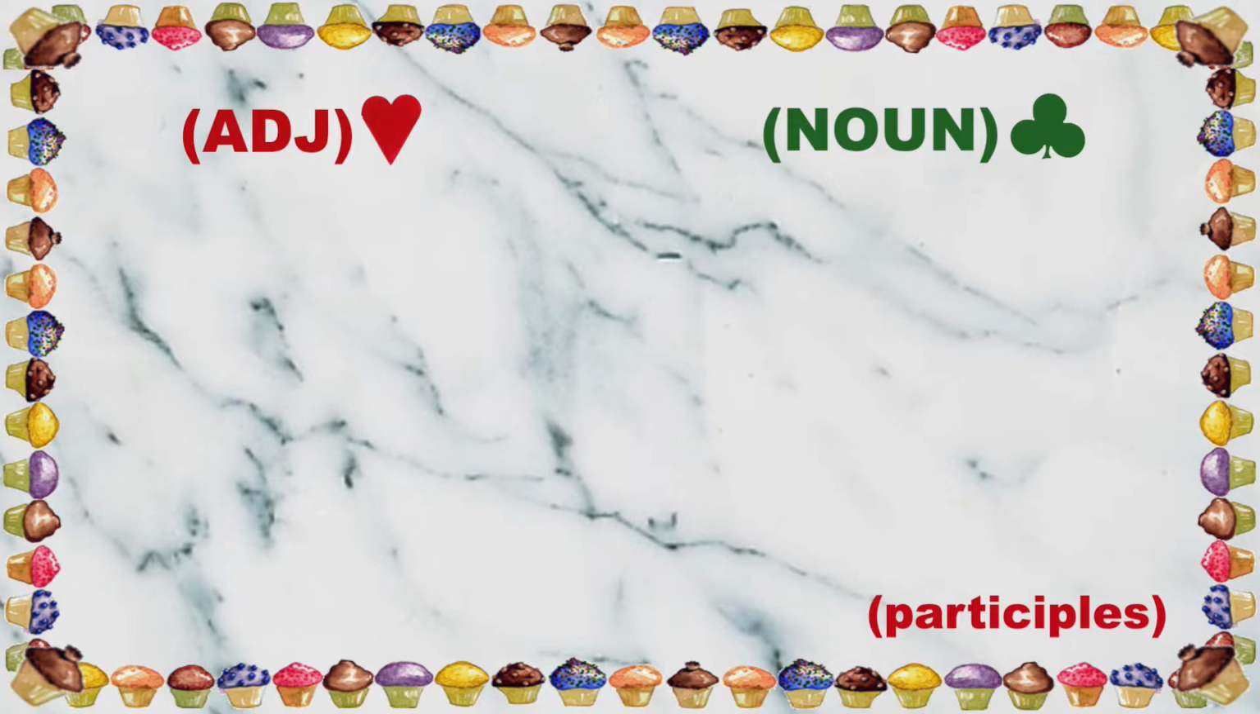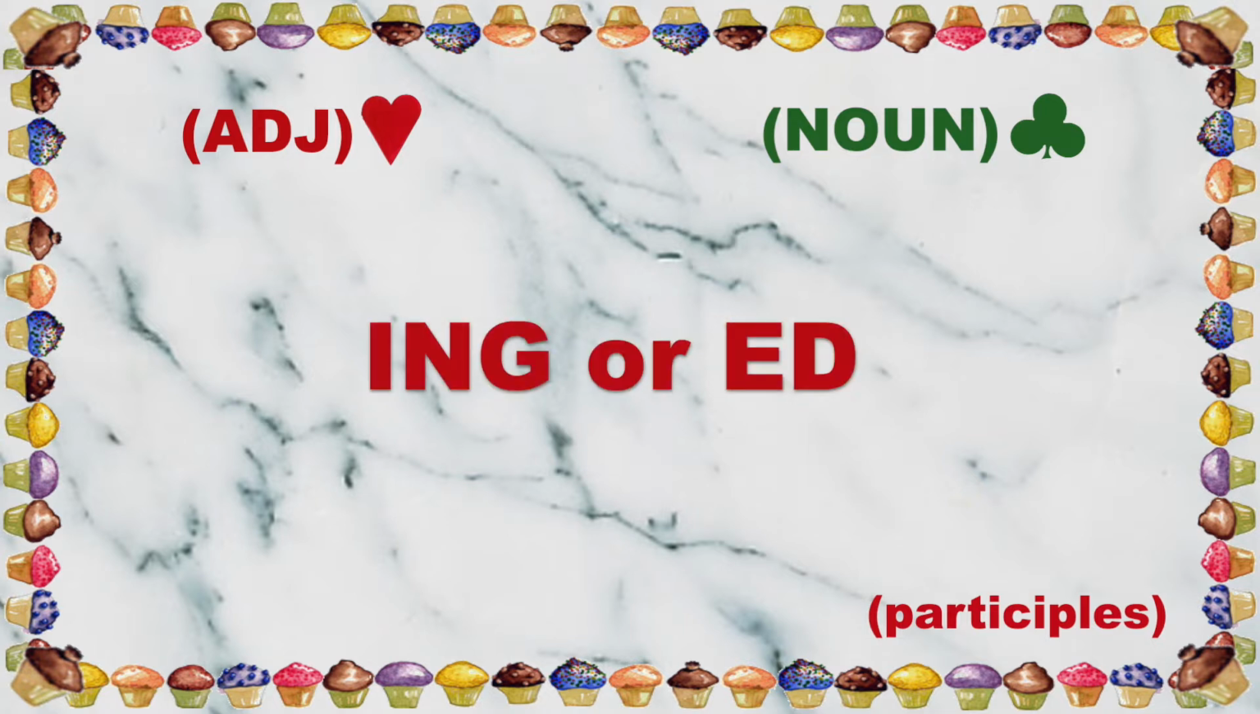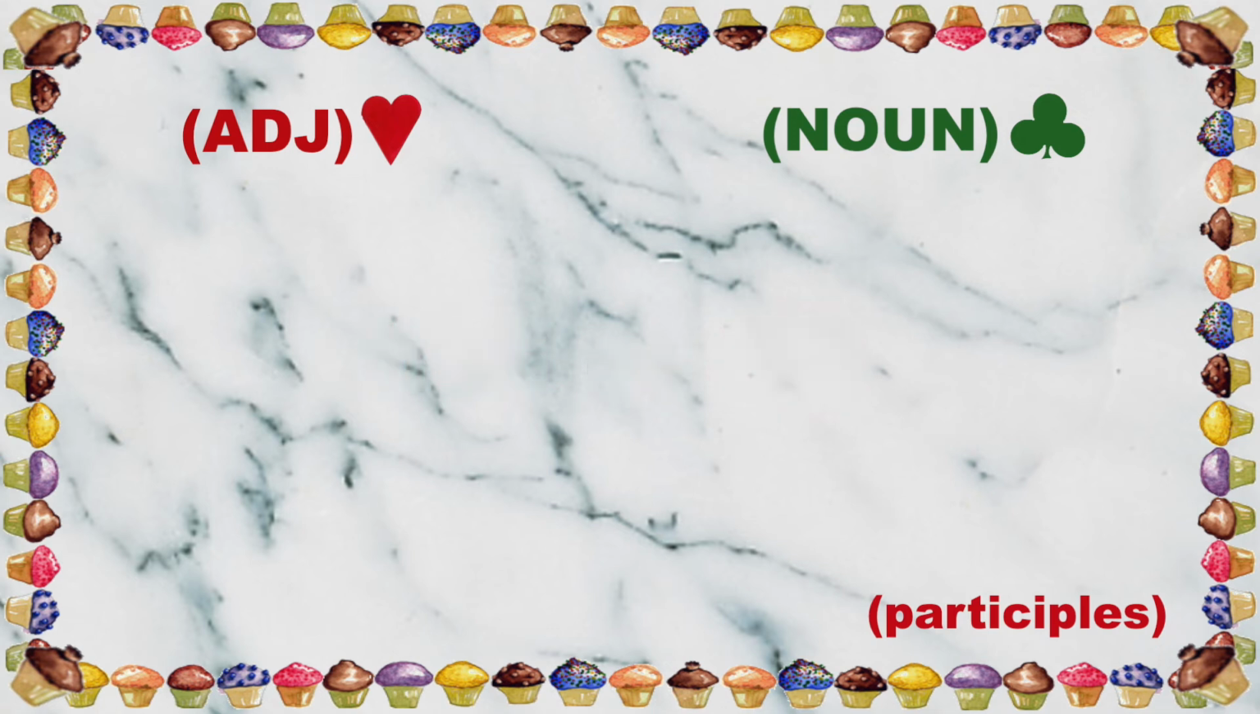A participle is a verb ending in ing or ed that acts like an adjective. These ing and ed words answer the question, which one about a noun? If the ing word describes the noun next to it, then the ing word acts as an adjective. Otherwise, the ing word may act as a verb or a noun.